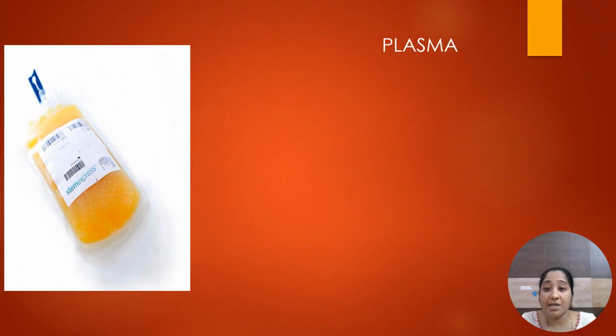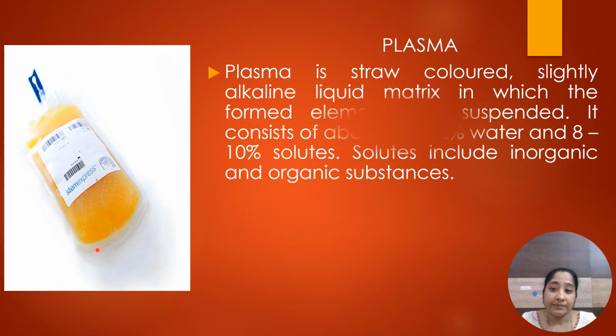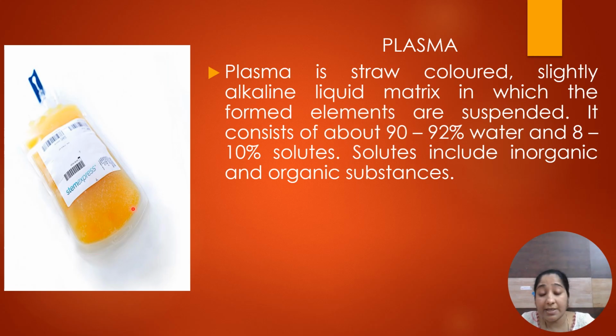Next, we are discussing plasma. Look at the pouch, this is the plasma. It is pale yellow, or straw colored. Plasma is straw colored and slightly alkaline, with a pH ranging from 7.2 to 7.4.